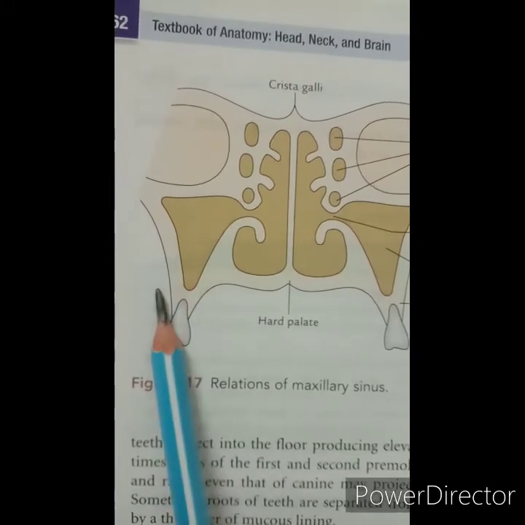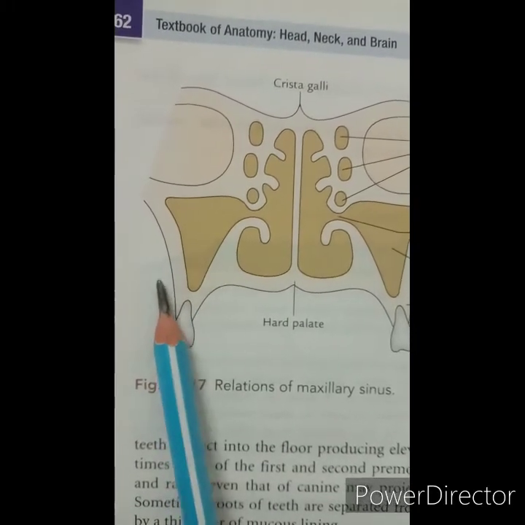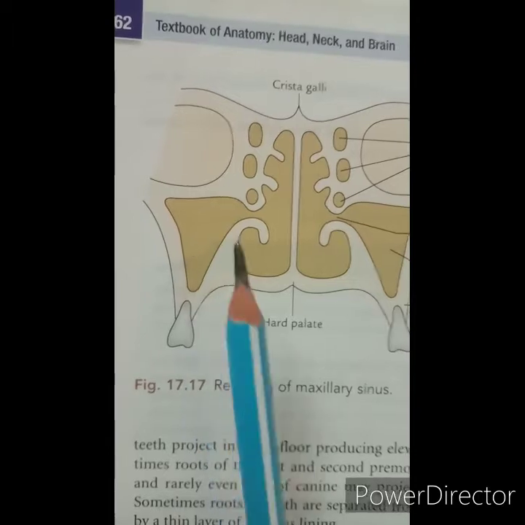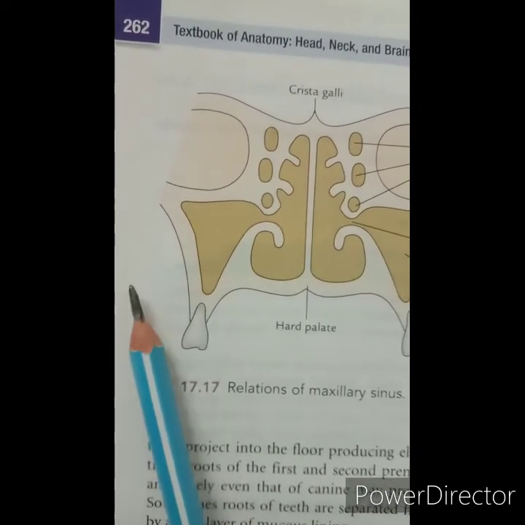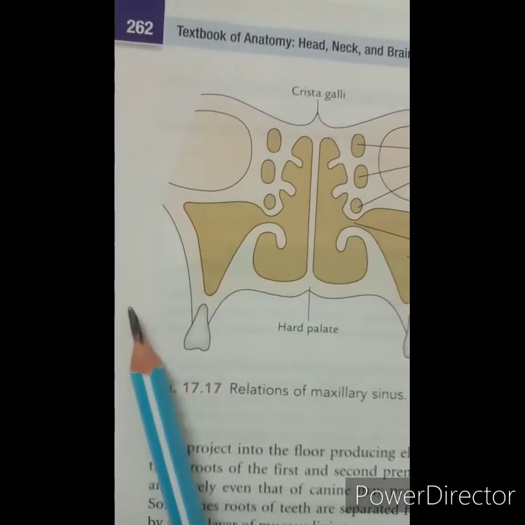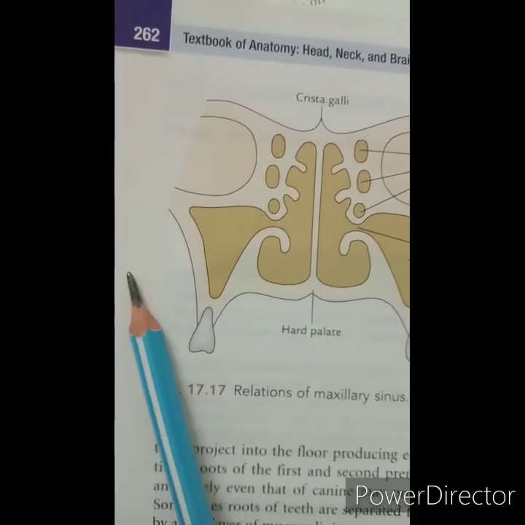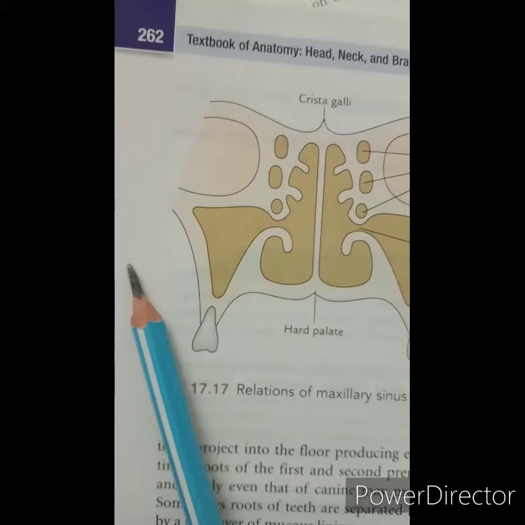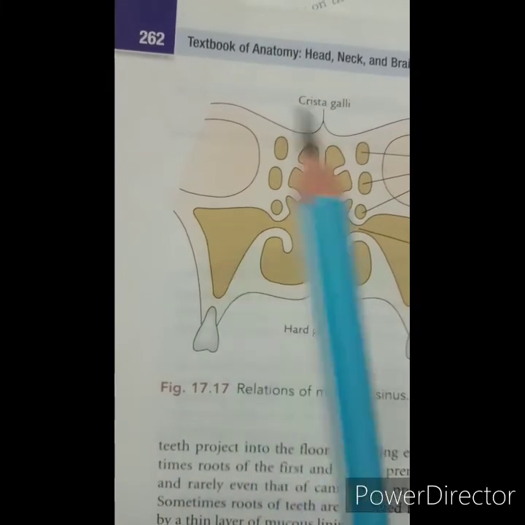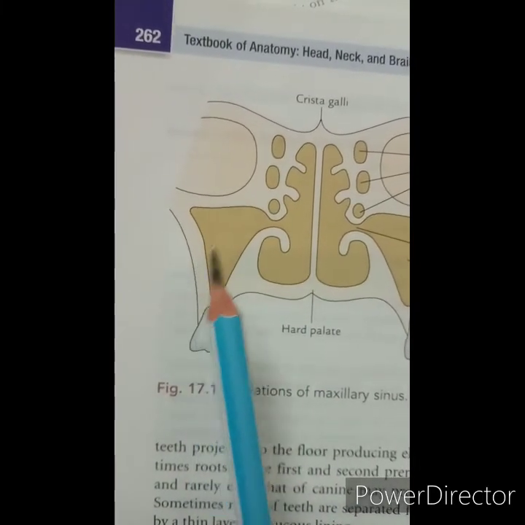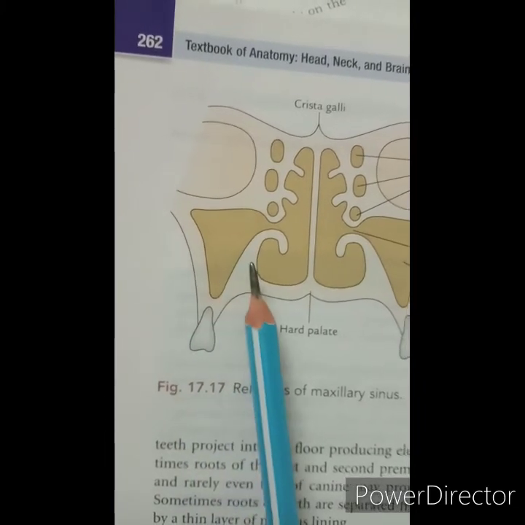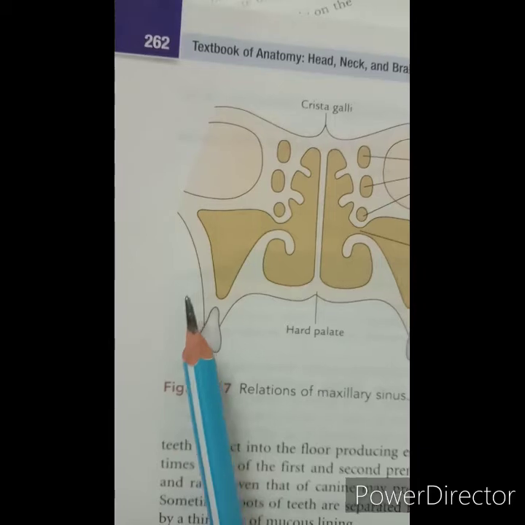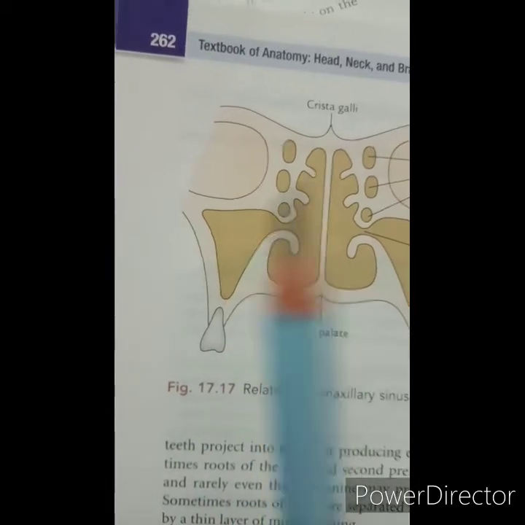Medial invasion can cause obstruction and epistaxis. Lateral invasion produces swelling on the face and a palpable mass in the gingivolabial fold. Backward or posterior invasion may involve the palatine nerves, leading to severe referred pain to the upper teeth.